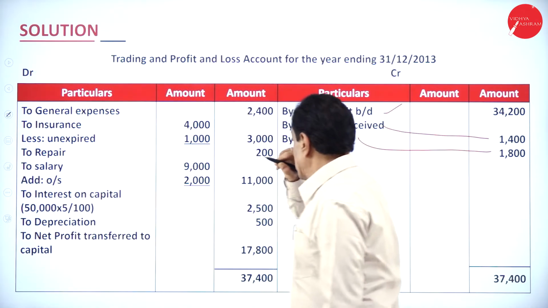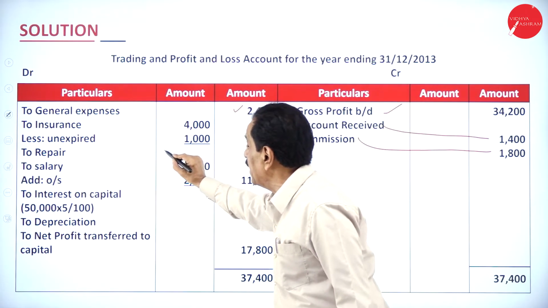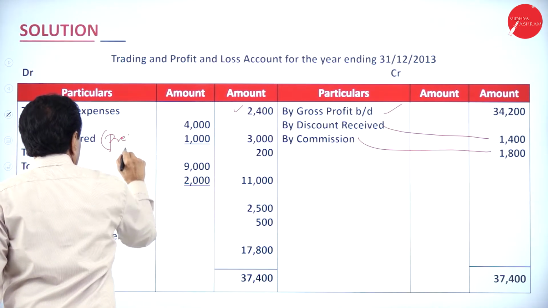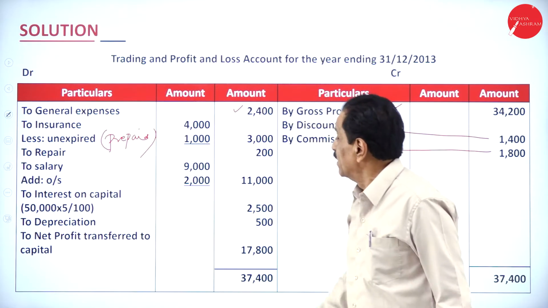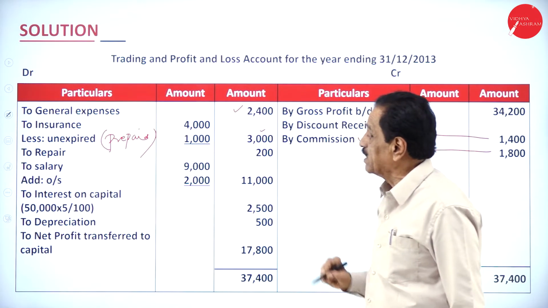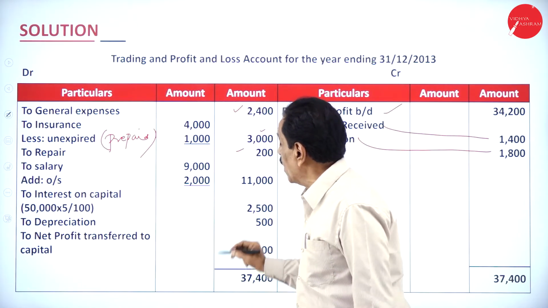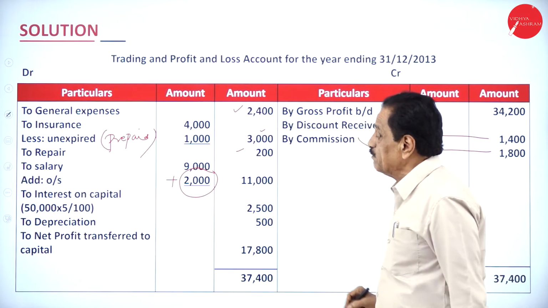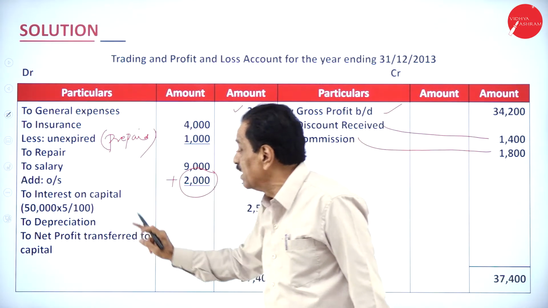Your general expense is 2,400. Insurance is for unexpired, meaning prepaid. Paid more. Unexpired, not yet expired, 1,000. Real is 3,000. Your scooter repair charges is 200. Salary, how much is still payable? 2,000, that should be added. It becomes 11,000. Interest on capital, your working note is there.